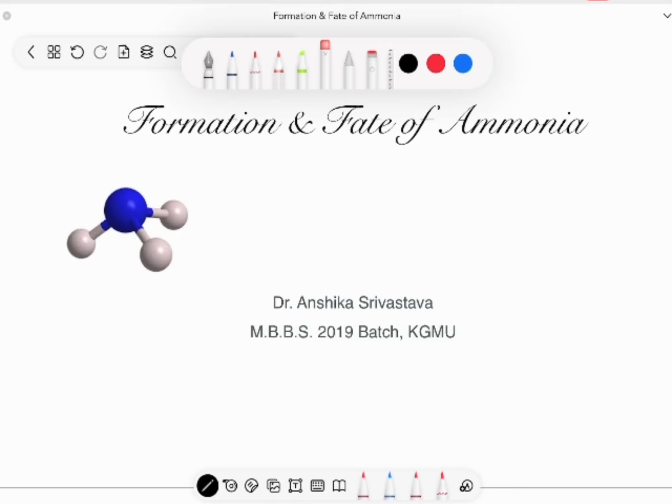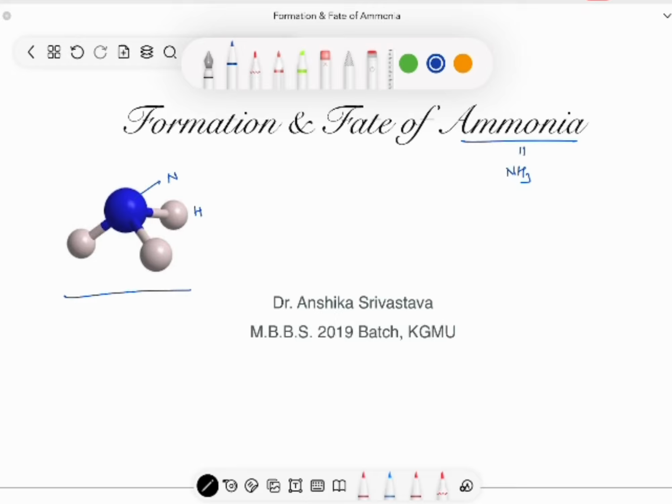Today we will be discussing formation and fate of ammonia. It is a very important topic for first year biochemistry exams. So let us begin. The molecule drawn here is that of ammonia. Ammonia is equal to NH3. This blue structure is the nitrogen atom and the rest are hydrogen atoms.